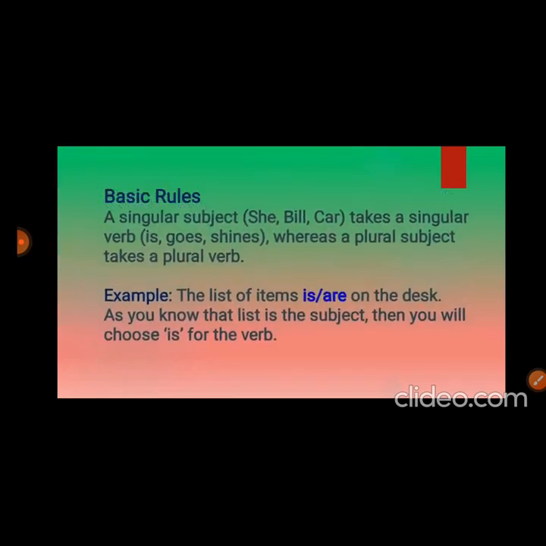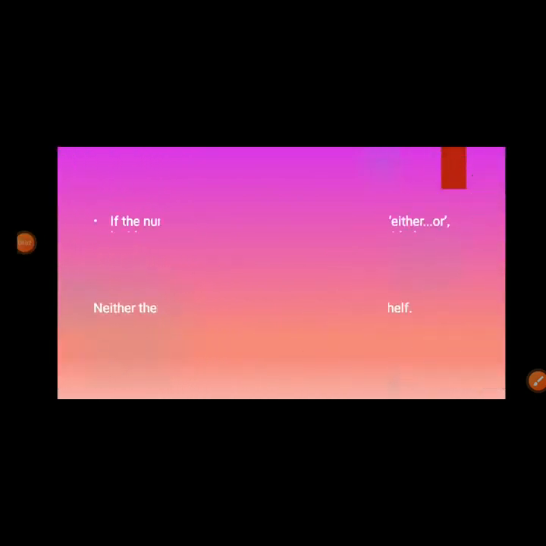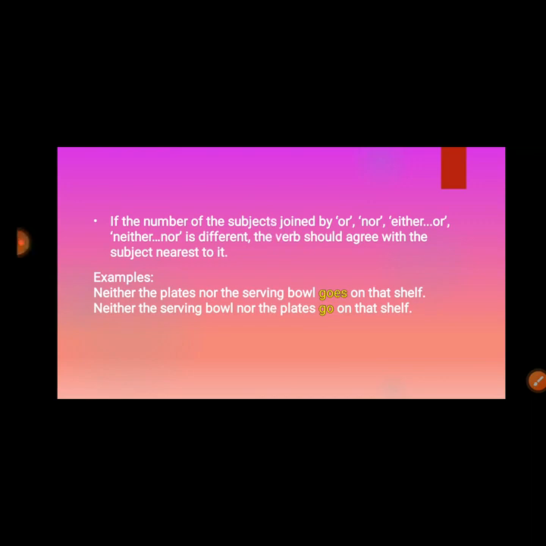A singular subject... If the number of the subjects joined by or, nor, either or, neither nor is different, the verb should agree with the subject nearest to it.